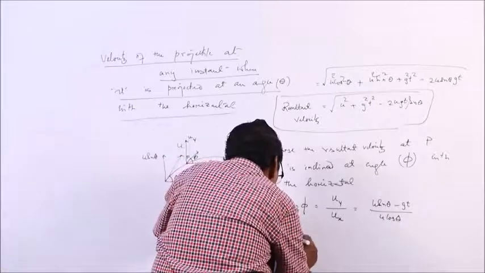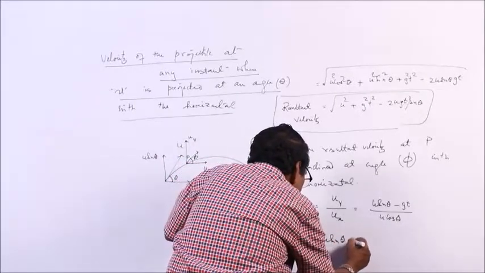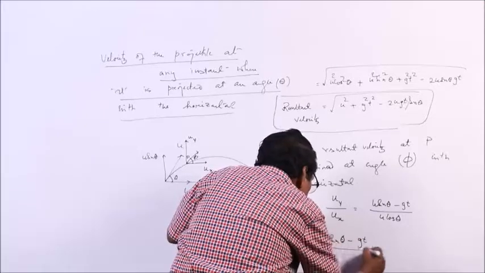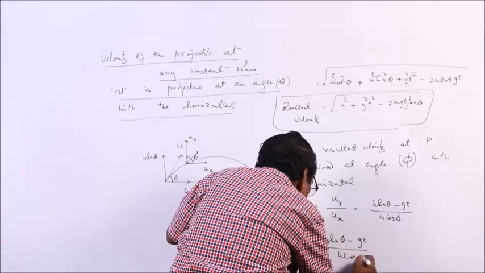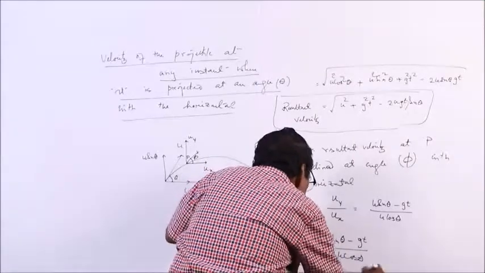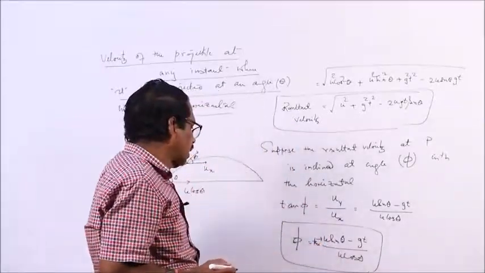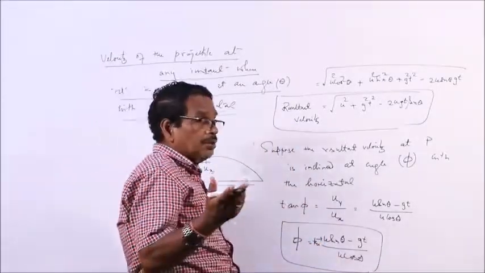So phi is equal to tan inverse of (u sin theta minus gt) by u cos theta. This is the inverse function in trigonometry.